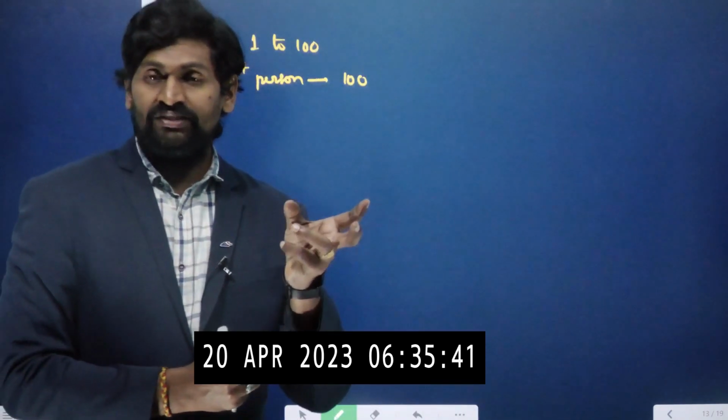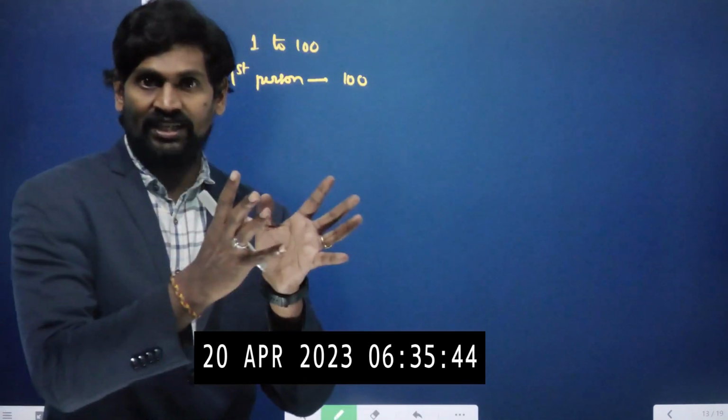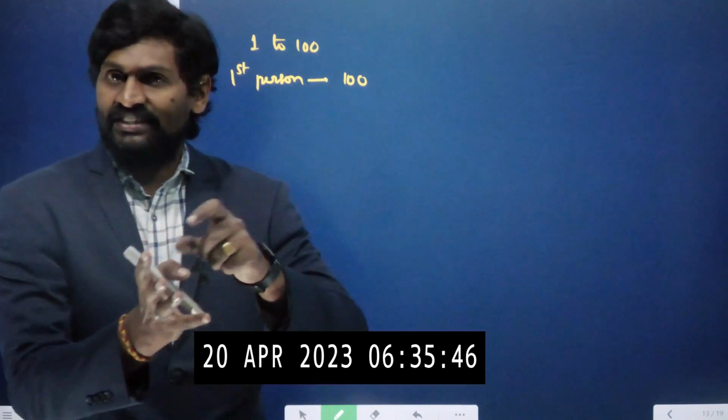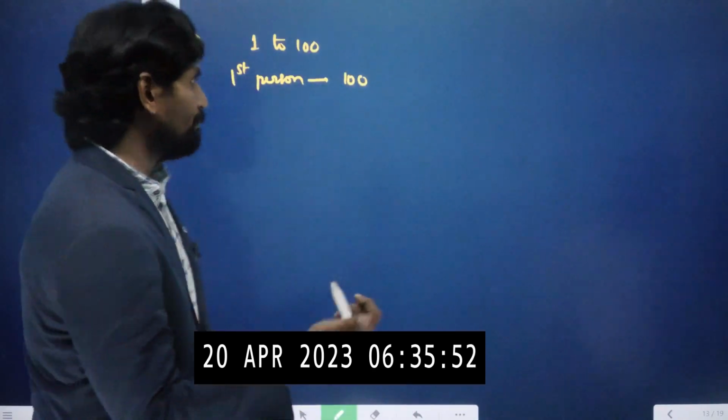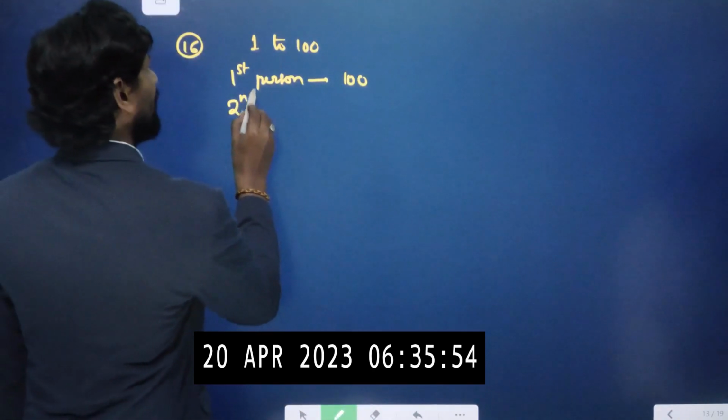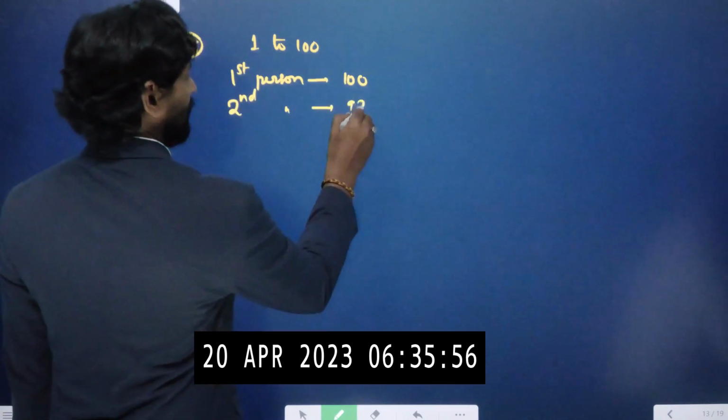But they should pick different numbers. That means the first person has 100 chances, from which he has already taken one. So the remaining is 99. Among the 99, he has to pick one. So the second person's chances are 99.